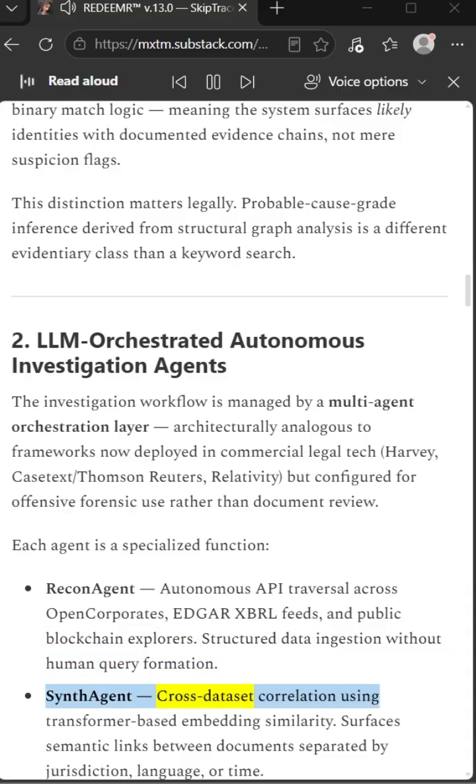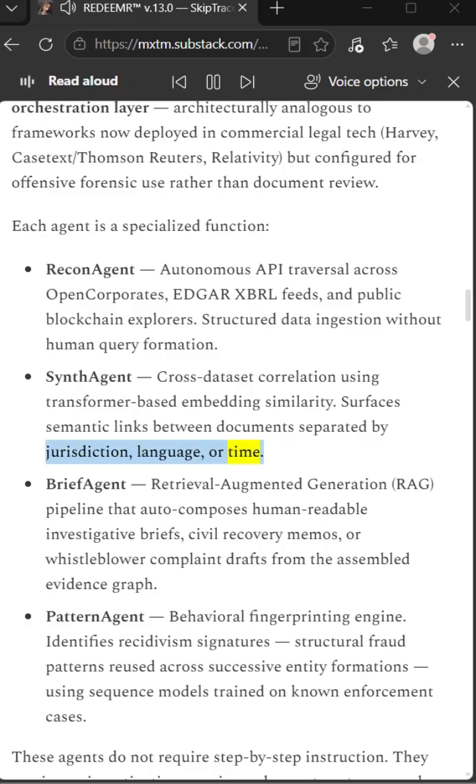Synth Agent, cross-dataset correlation using transformer-based embedding similarity. Surfaces semantic links between documents separated by jurisdiction, language, or time. Brief Agent, retrieval augmented generation, RAG, pipeline that auto-composes human-readable investigative briefs, civil recovery memos, or whistleblower complaint drafts from the assembled evidence graph. Pattern Agent, behavioral fingerprinting engine, identifies recidivism signatures, structural fraud patterns reused across successive entity formations, using sequence models trained on known enforcement cases.